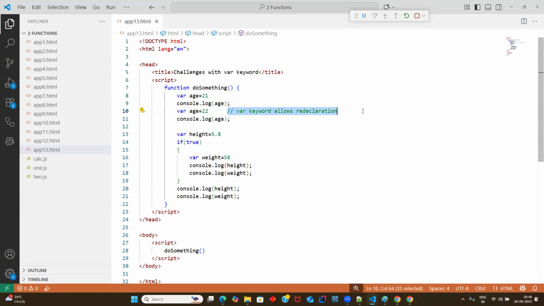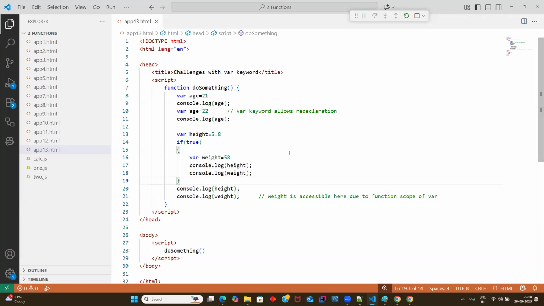The var keyword allows redeclaration. This is the first challenge with the var keyword. And the second point, guys: weight is accessible here due to the function scope of var. I can say there is no block level scope. I'll repeat, there is no block level scope for the var keyword. Block level means, if you declare something in a block, it should not be visible outside, right?